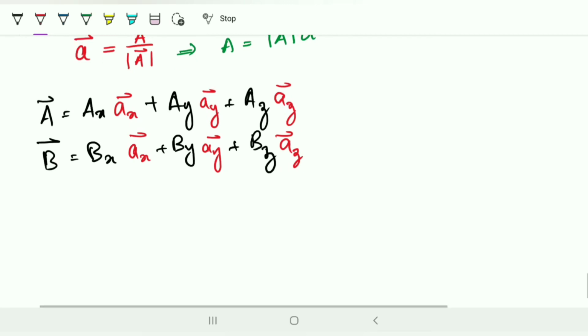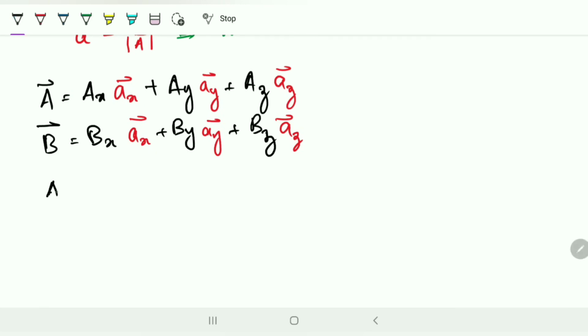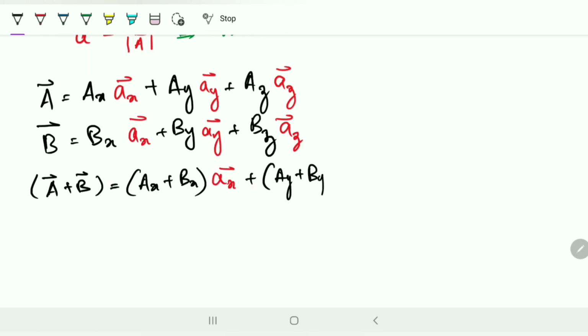If I have been given these two vectors in Cartesian form and want to perform the addition, it's very simple. A plus B is given by adding the magnitudes separately for the x term, y term and z term: (Ax plus Bx) ax vector plus (Ay plus By) ay vector plus (Az plus Bz) az vector.